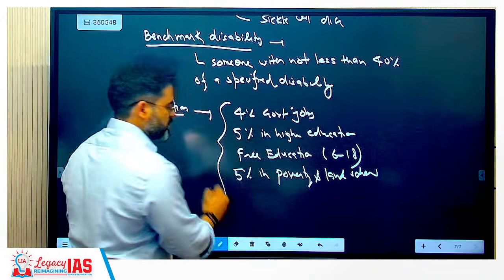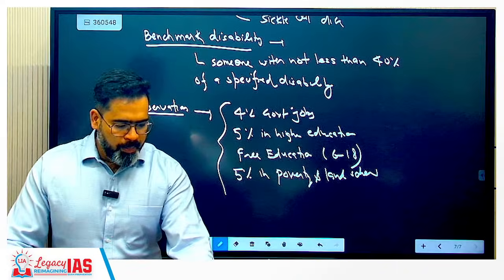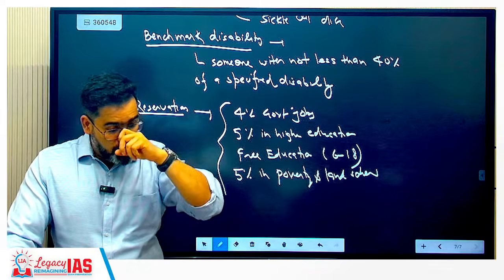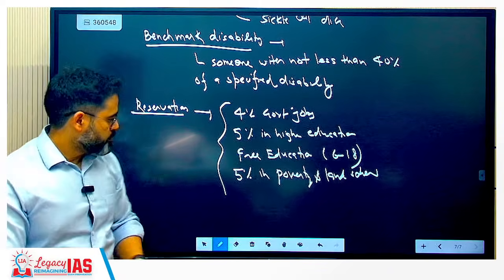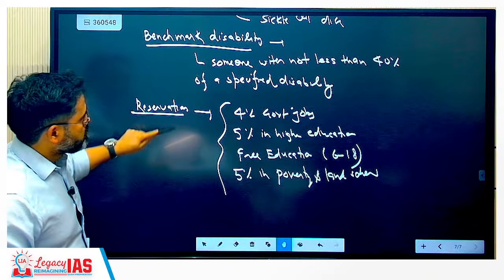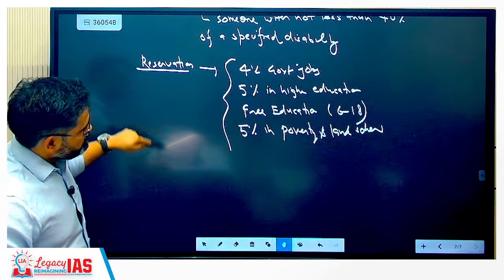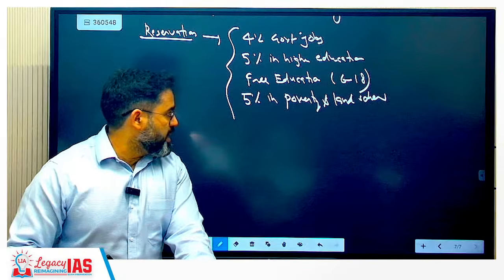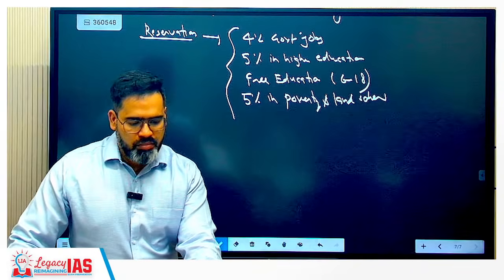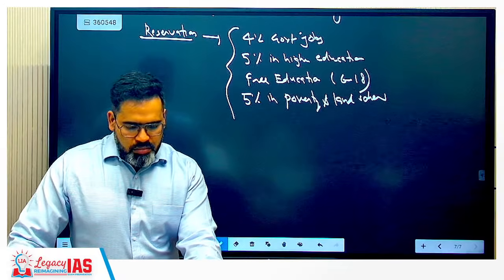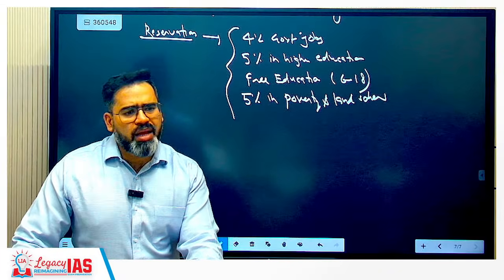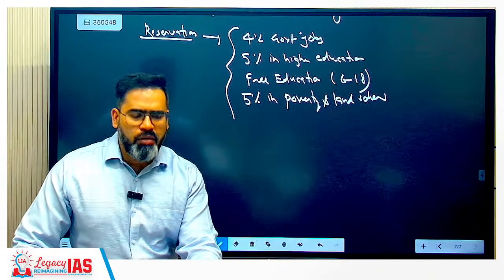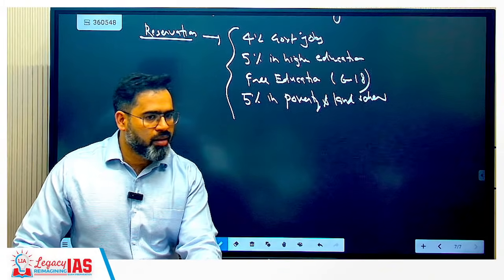So they have reservation actually. Land schemes like land allotment: whenever government is doing land allotment, at that time 5% will be reserved.